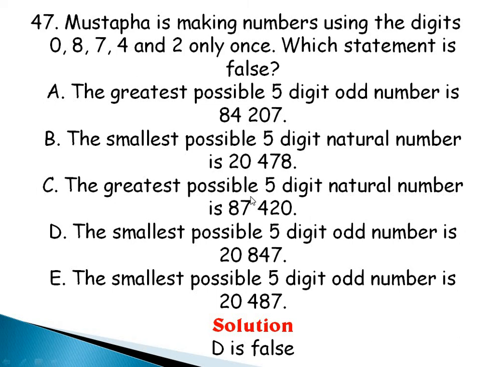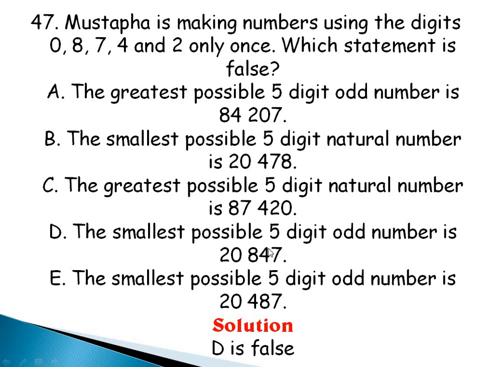And then C, the greatest possible 5-digit natural number. They are not saying whether odd or even. But I'm comparing this with my A. You see that this is bigger, but because this is an even number, it can't work for A, but it's actually possible for C. And 8 is also the biggest number in all the numbers I have, so this is also correct.